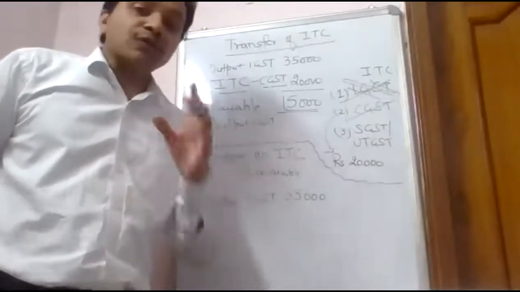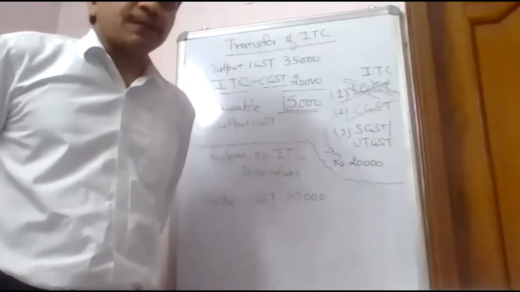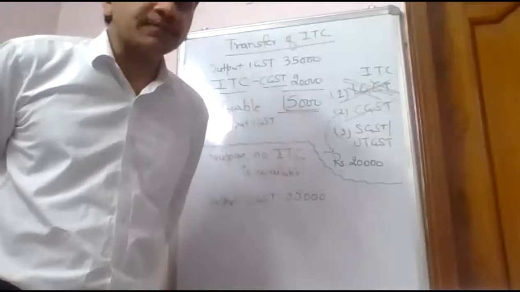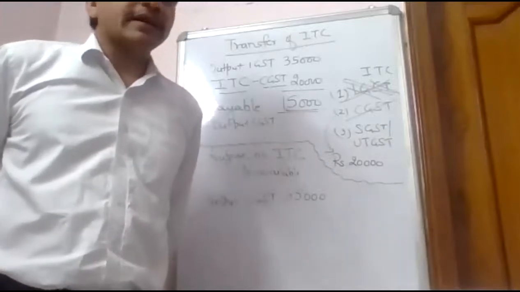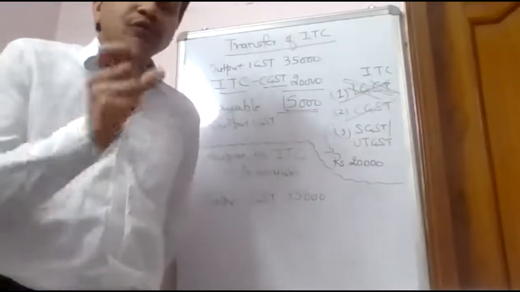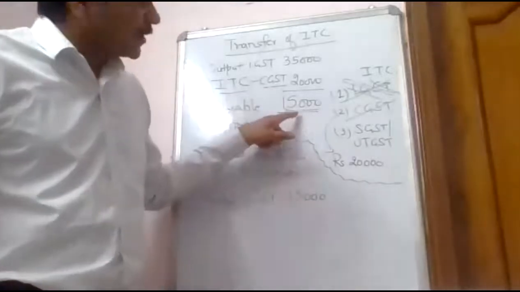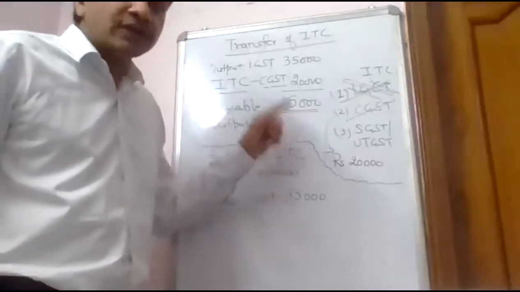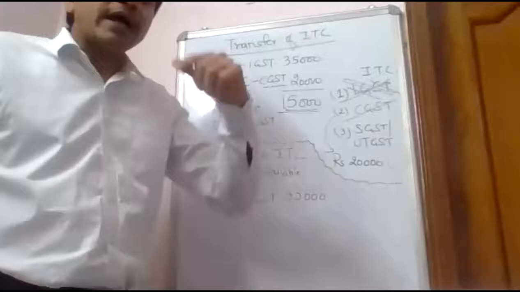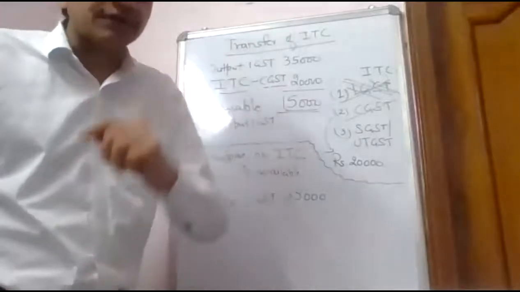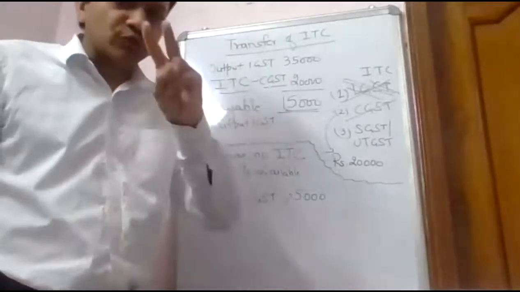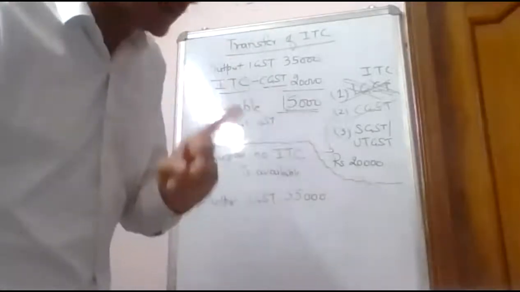Because of 20,000 input CGST, do you know what loss has happened to the government? Indirectly, not a net loss, but loss of one account and gain of another account. I am depositing now only 15,000 in output IGST. I should have deposited 35,000. So what two things are happening here?